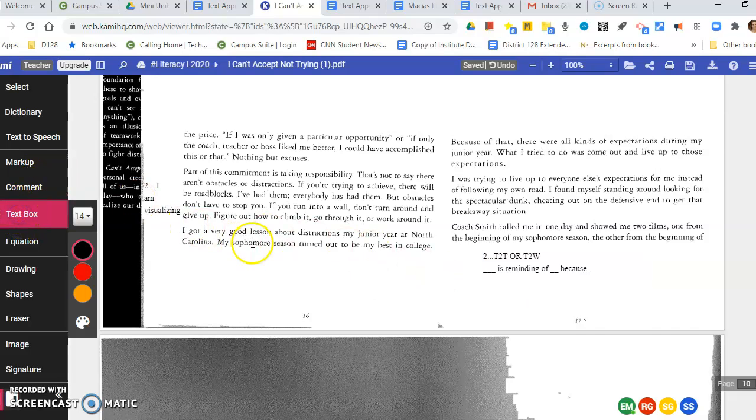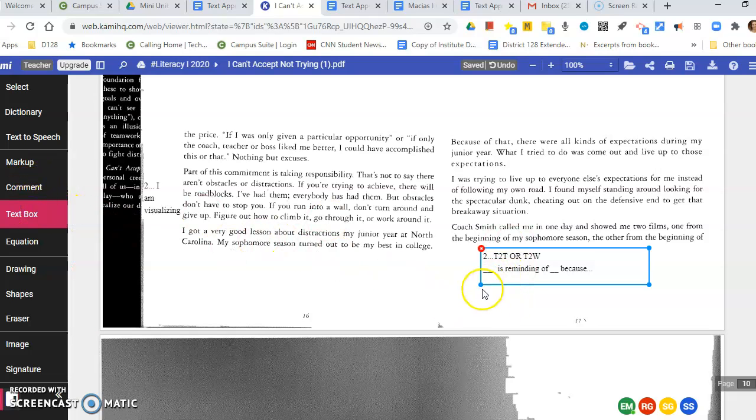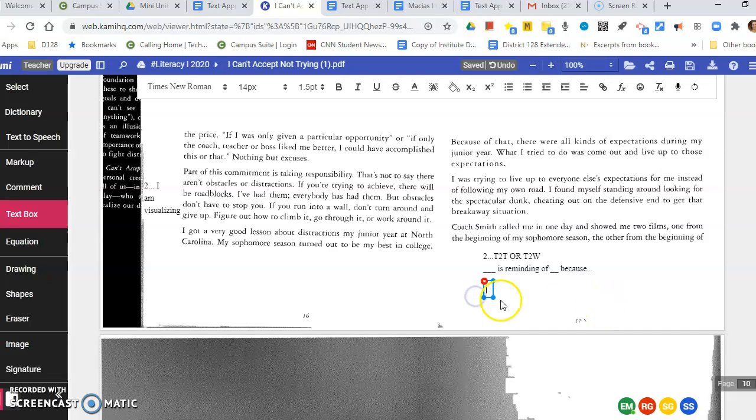Wonderful. Hopefully you have a nice text to text or text to world connection. The next thing I want you to do is to add a nice summary statement. So let's add a 3, because 3 is our stop and summarize. And let's just write, "This section is about," and try to get the big general meaning.